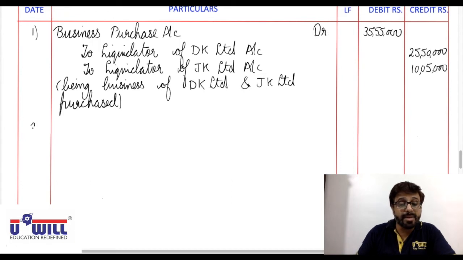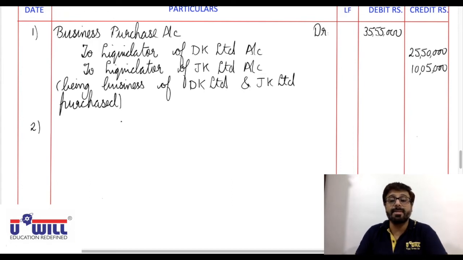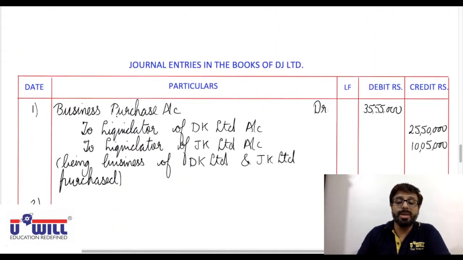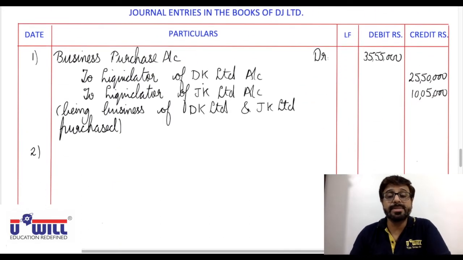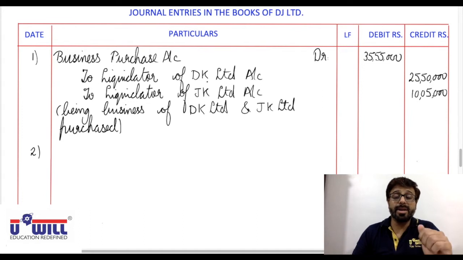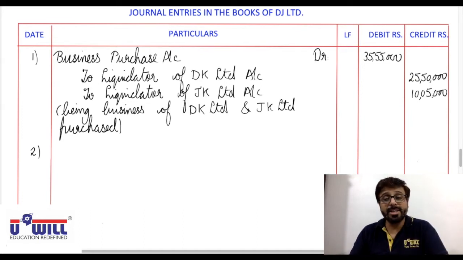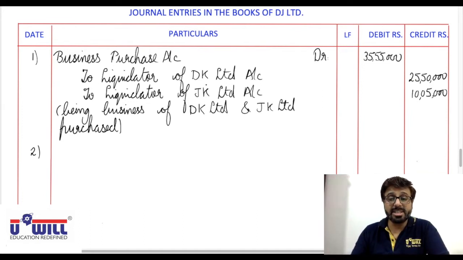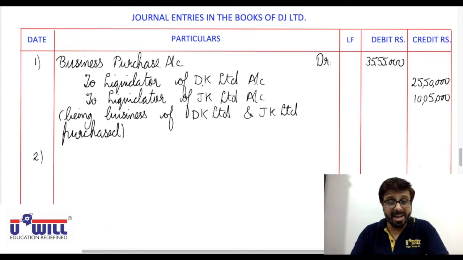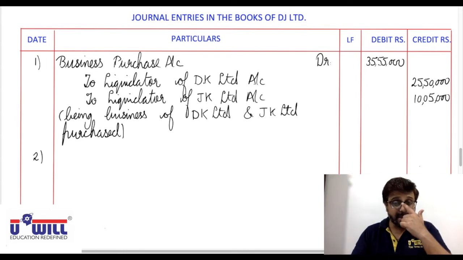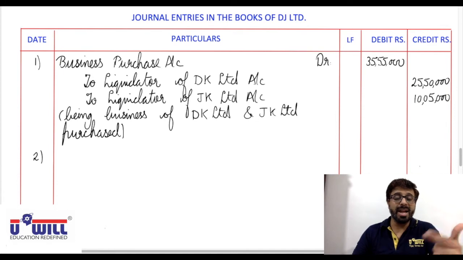Now, second entry is for taking over assets and liabilities. In purchase method of accounting, the entry is assets account debit, excluding fictitious assets or other non-current assets, and at agreed values. To liabilities, excluding reserves and at agreed values, and to business purchase.